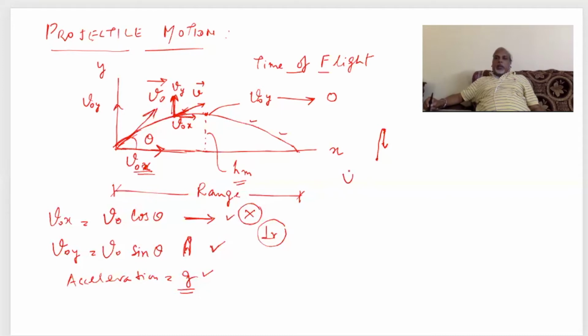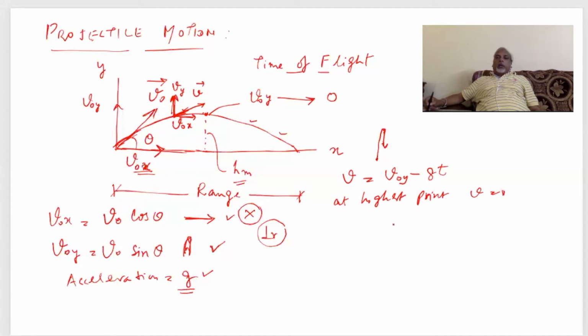That is V is equal to V0 minus GT, and at the highest point V is 0, where V0 will of course be V0y.